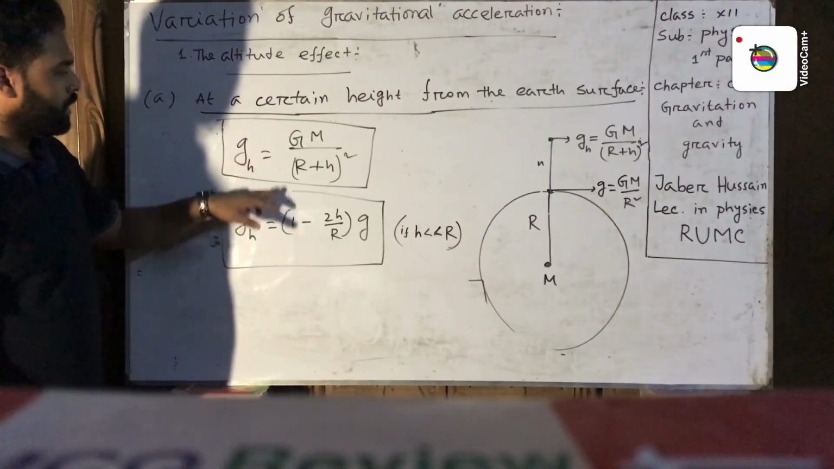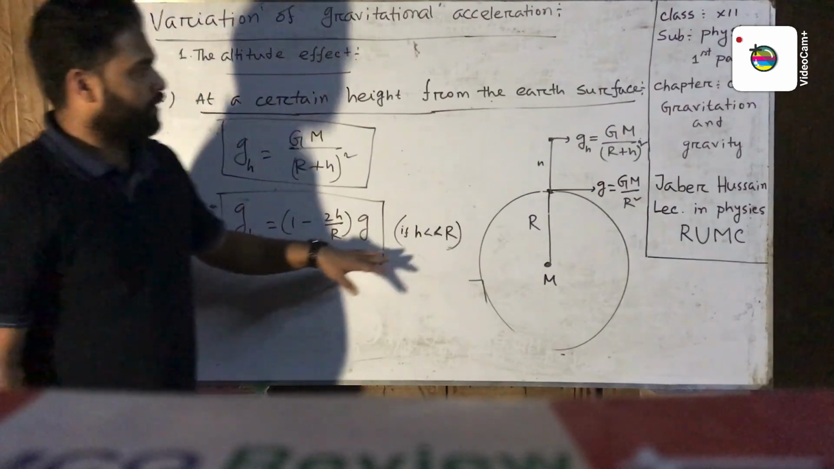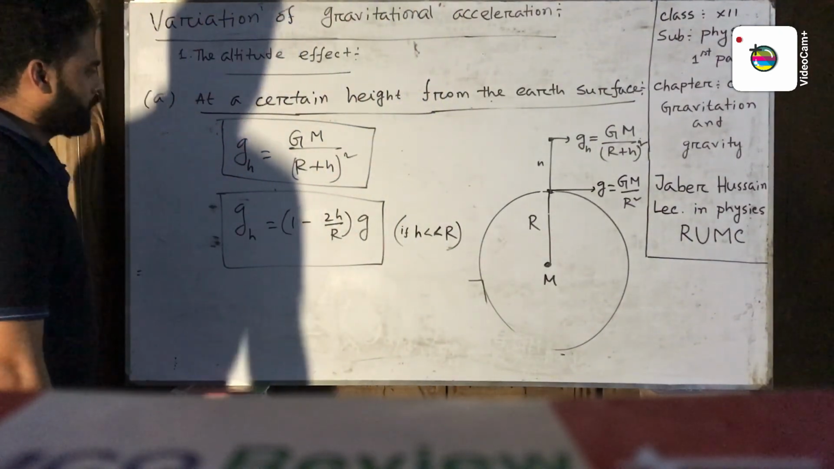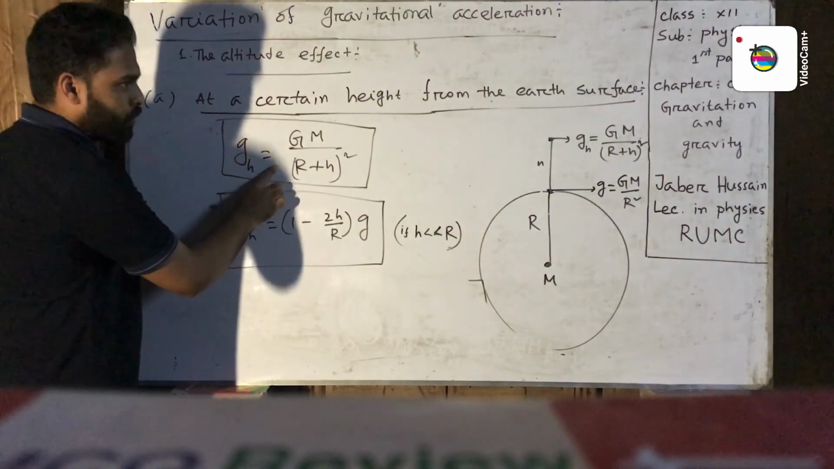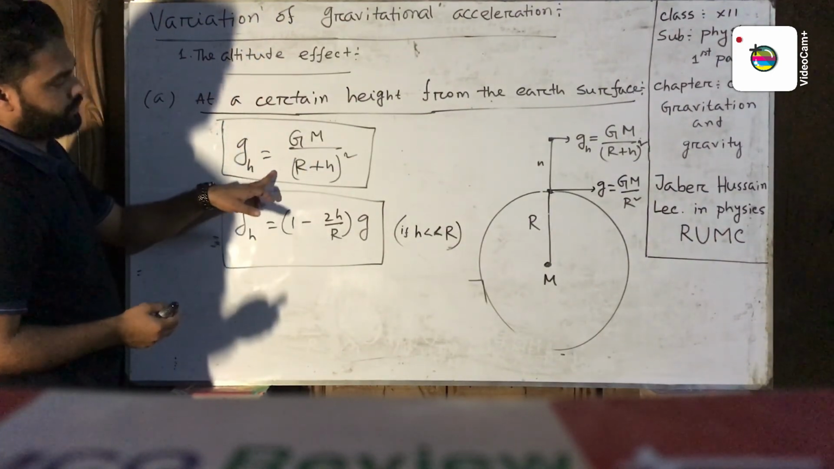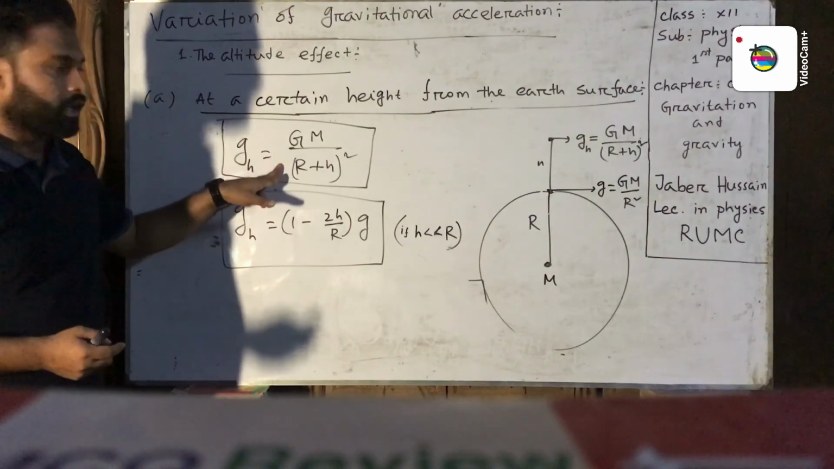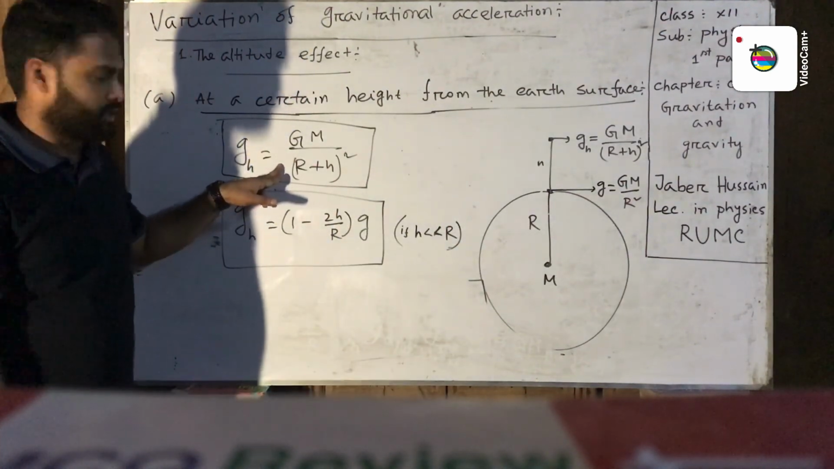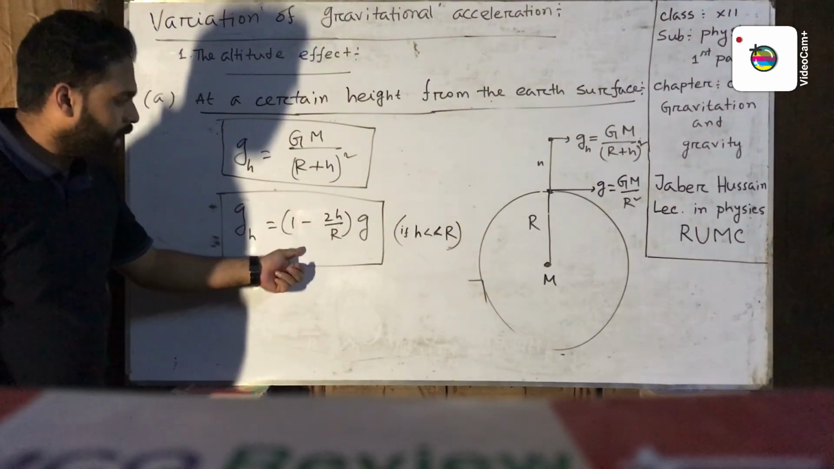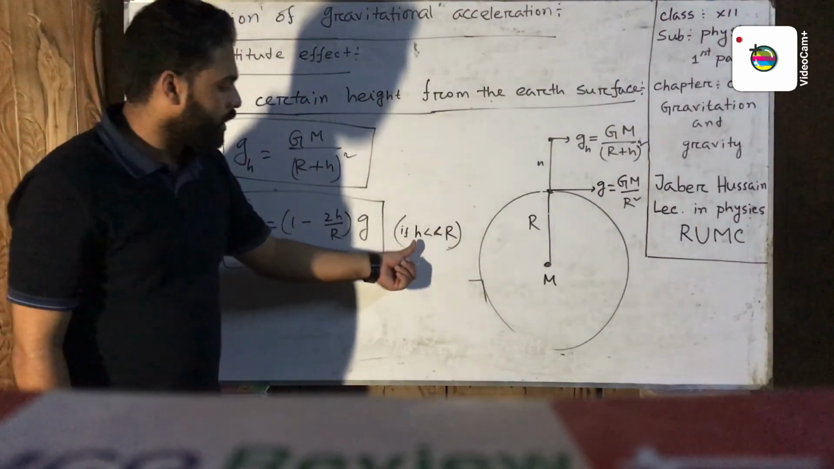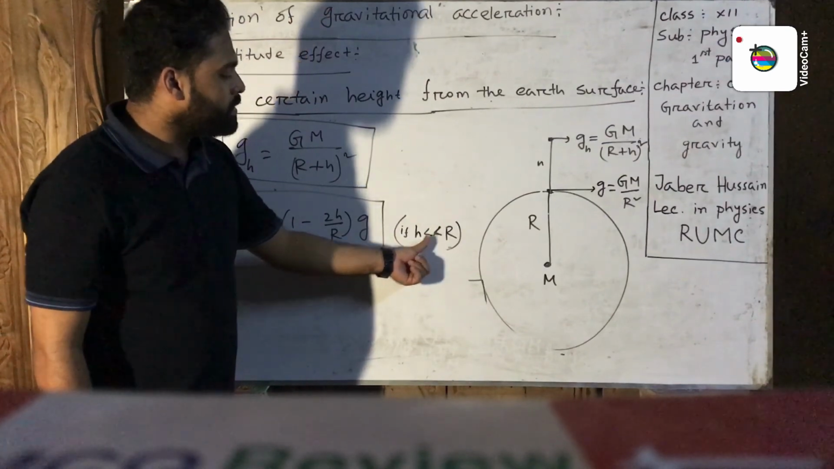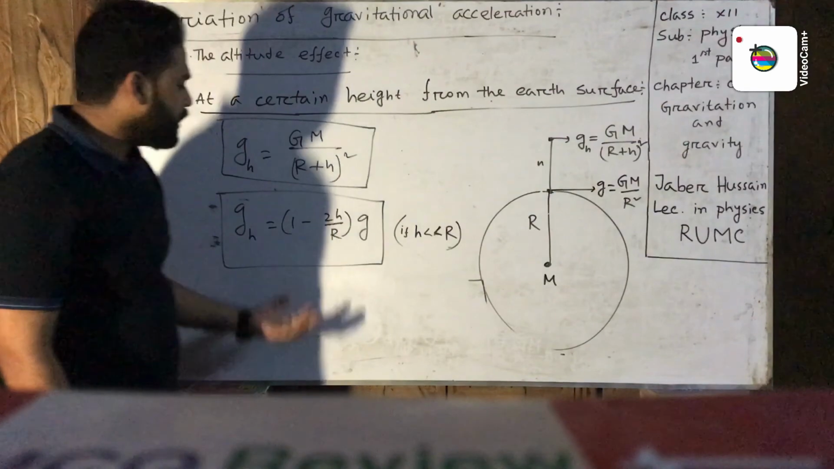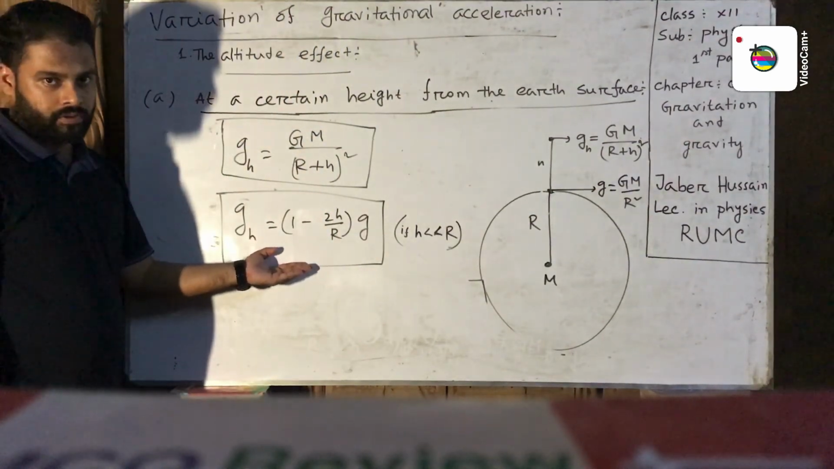These two formulas give the gravitational acceleration at a certain height from the earth's surface. The first formula can be used at any height from the earth's surface, but this formula can be used only when the condition holds: h is much less than R. If h is much less than R, then we can use this formula.